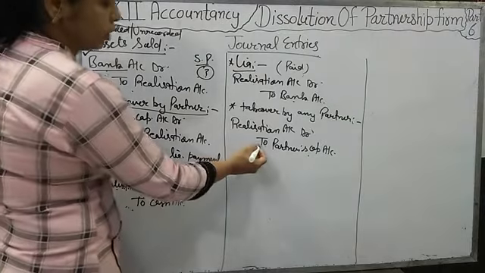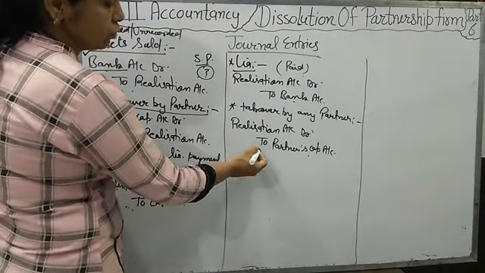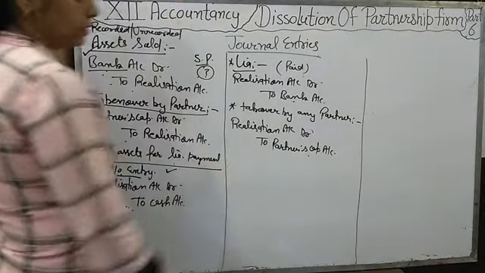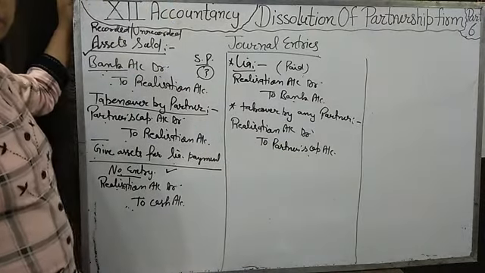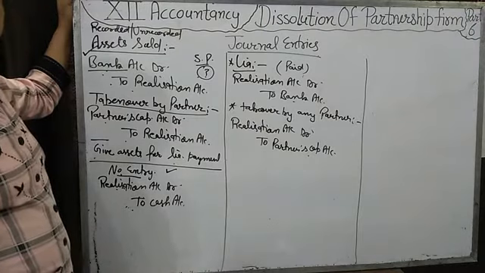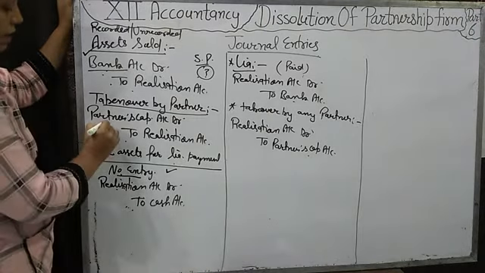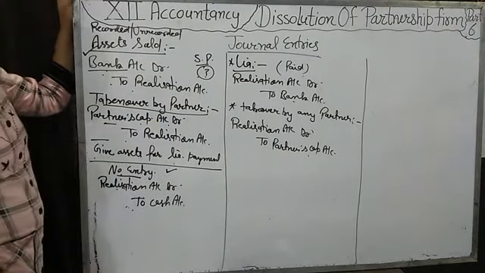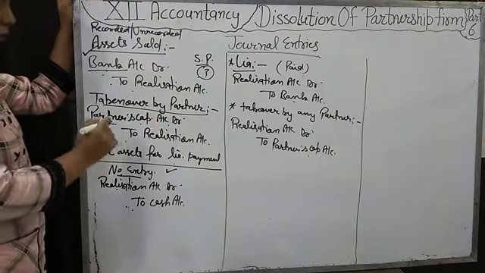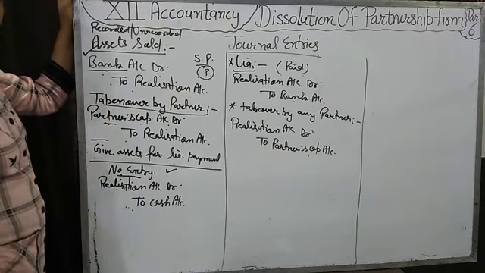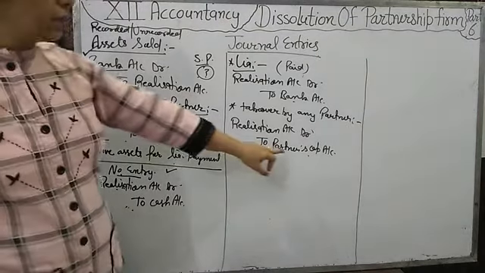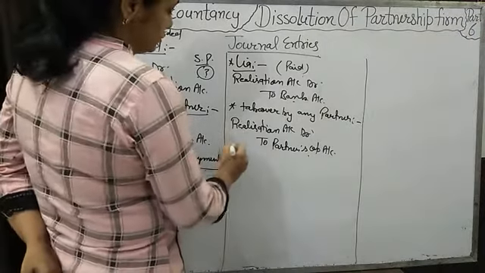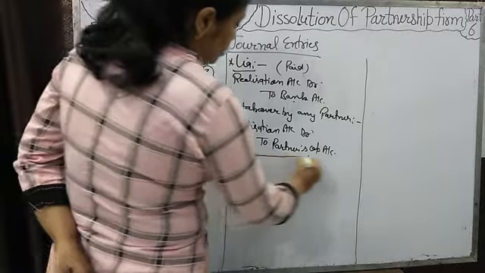If any partner takes over the liability, then realization to partner capital account, because we will give money to the partners for paying any liability. If they are taking any assets, then we will take money from the partner, so the partner capital account will be debit. Same rule: if you have to take money from the partner, then the partner capital account will be debit. If you have to give any money to the partner, then the partner capital account will be credit. Fine.